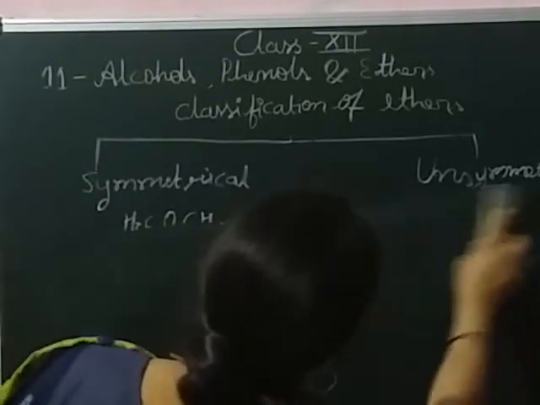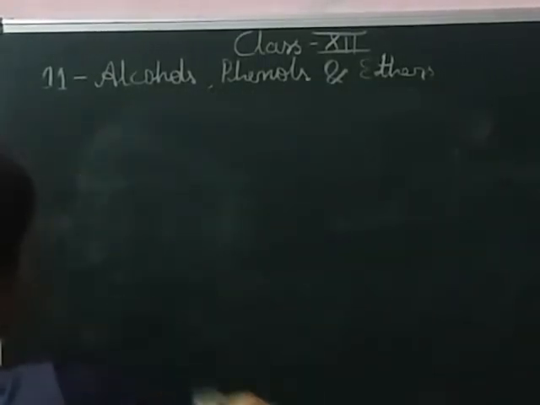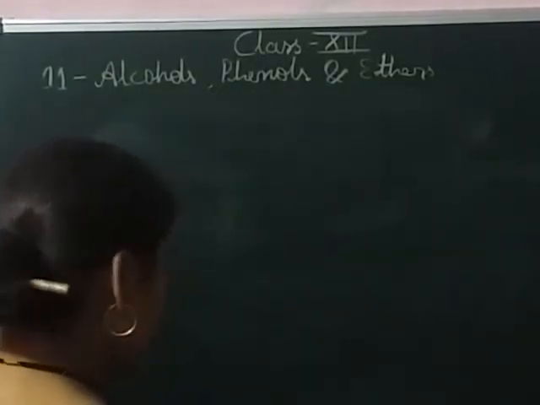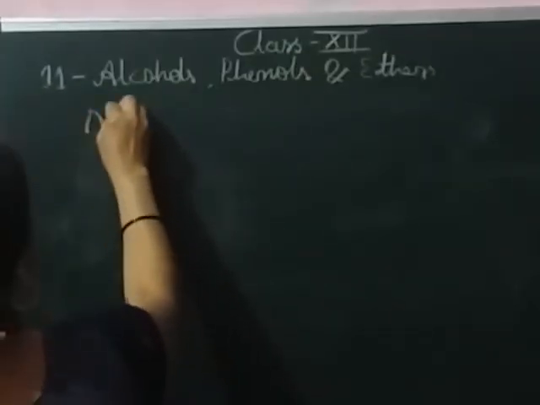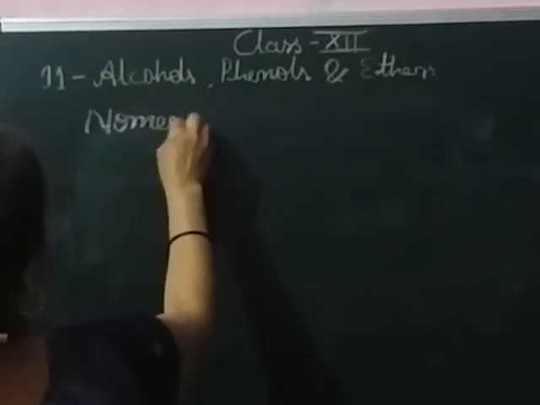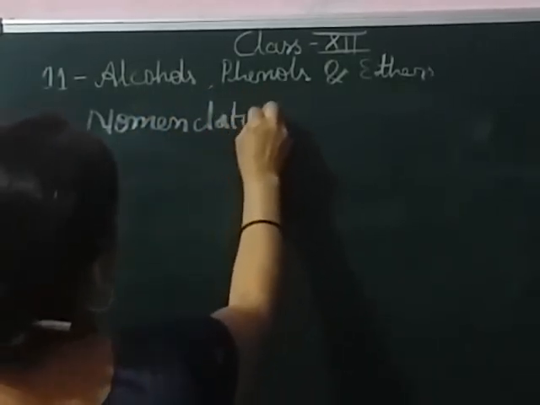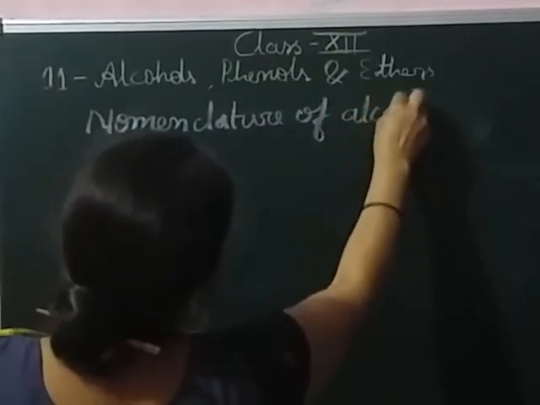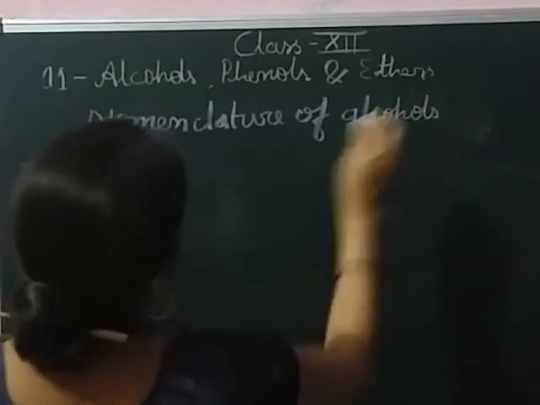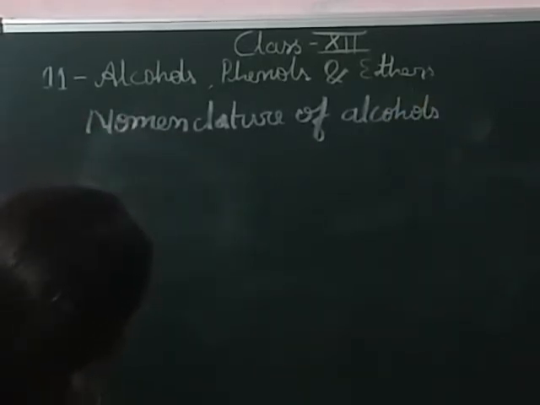Next topic is nomenclature of alcohols. You know it very well.